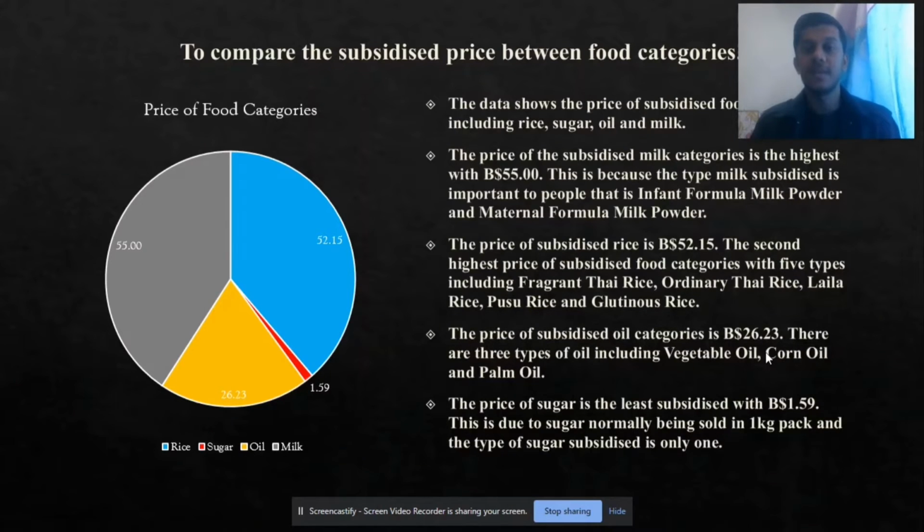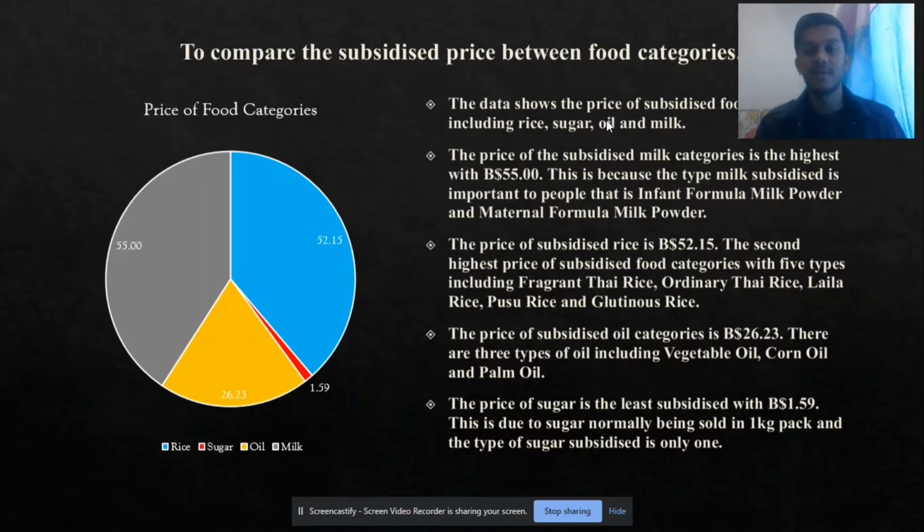Right now we are going to continue with the third objective, that is to compare the subsidized price between food categories. From our food items, we have categorized them into 4 categories: rice, sugar, oil and milk. This data shows the price of subsidized food items including rice, sugar, oil and milk. The price of the subsidized milk category is the highest at 55 Brunei dollars. This is because the type of milk subsidized is important to people, that is infant formula milk powder and maternal formula milk powder.